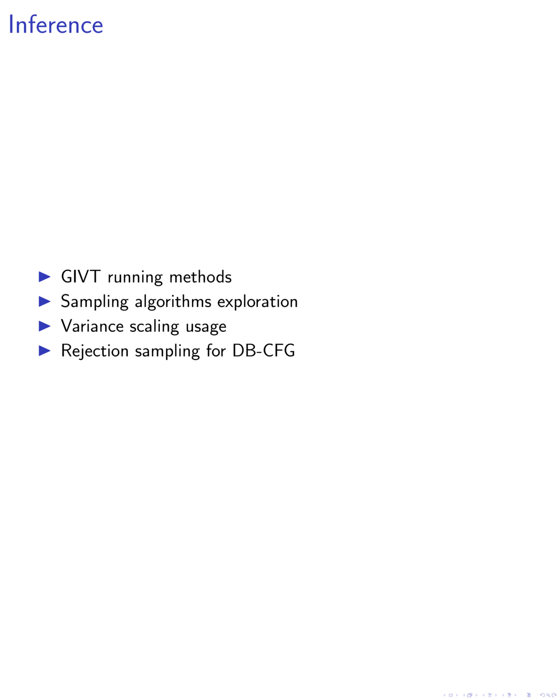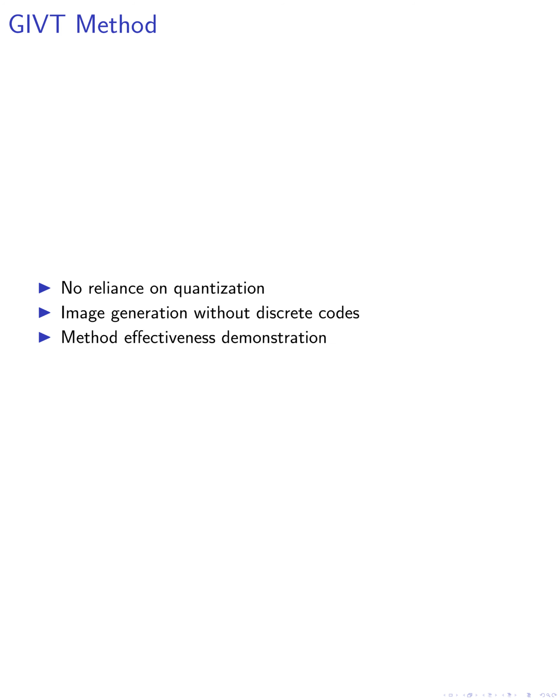We explore different sampling algorithms, including temperature sampling, nucleus sampling, and beam search. We use variance scaling to adapt the standard deviation of the predicted Gaussian distributions for temperature sampling, and employ rejection sampling for density-based classifier-free guidance, DBCFG, to sample from the unnormalized density predicted by GIVT. Our proposed GIVT method does not rely on quantization and achieves image generation without discrete codes. We demonstrate the effectiveness of our method through a series of experiments.